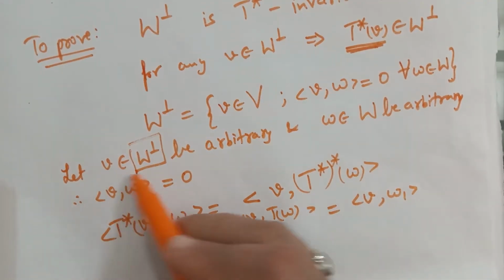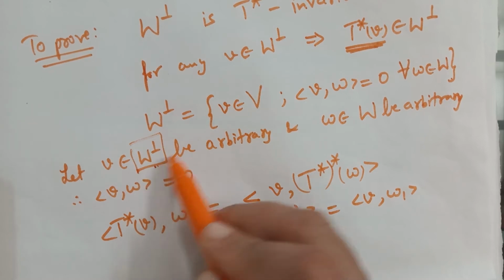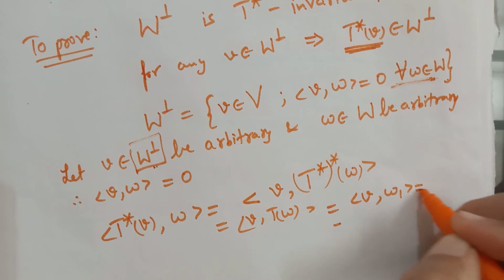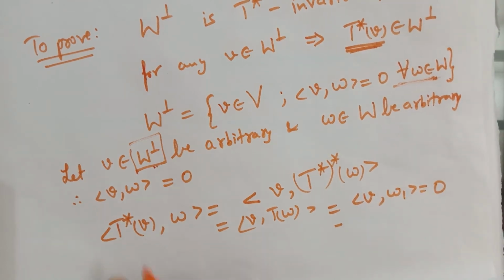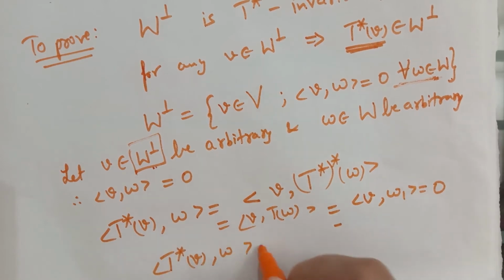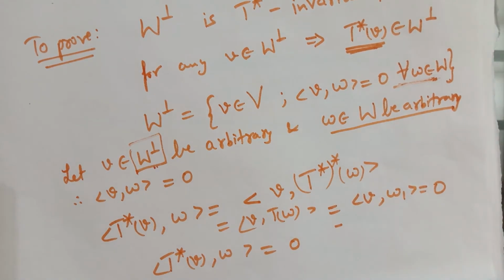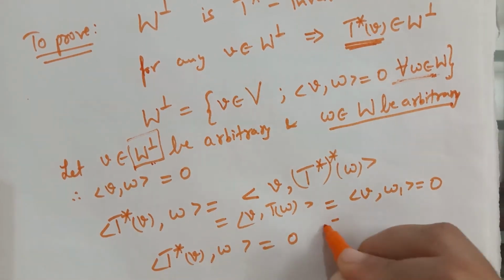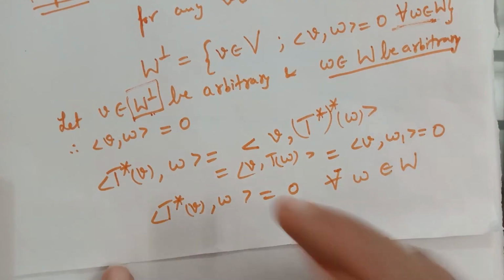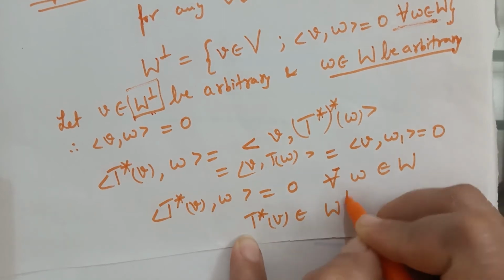But v is an arbitrary element of the orthogonal complement of W, so its inner product with every element of W would be 0. So this inner product would be 0. Okay, so that means the inner product of the image of v with w is equal to 0. But w was an arbitrary element of W, so this implies this condition holds for all w belonging to W, and hence T star v belongs to the orthogonal complement of W.